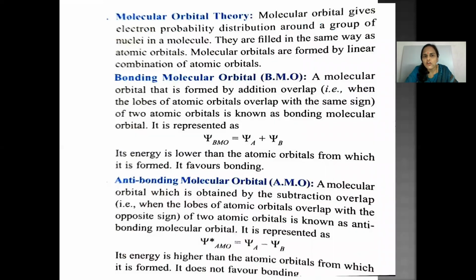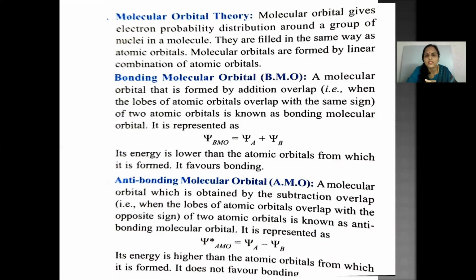This molecular orbital actually gives the electron probability distribution around a group of nuclei in a molecule, and they are filled in the same way as atomic orbitals, and they are formed by linear combination of atomic orbitals. Two types of orbitals are formed. One is bonding molecular orbital and the other one is anti-bonding molecular orbital.